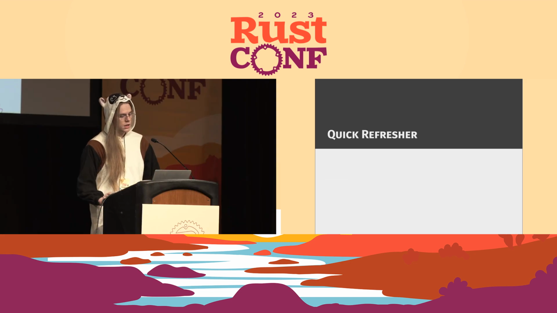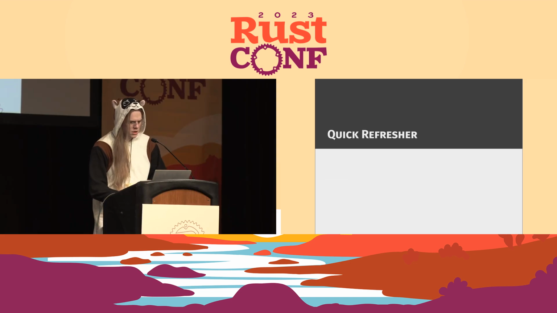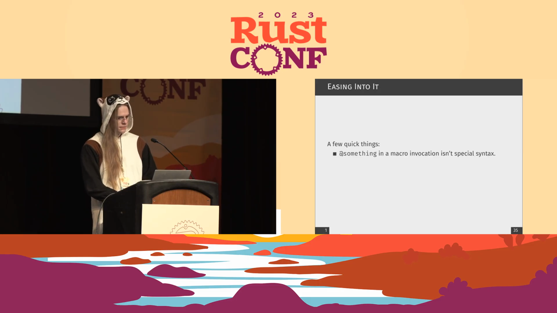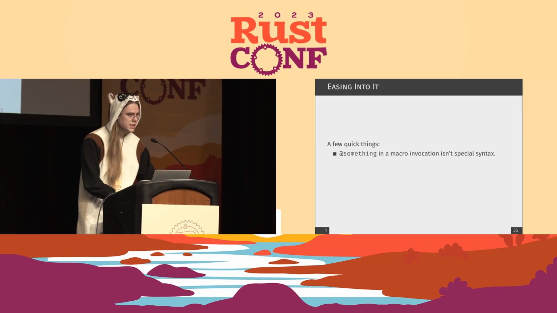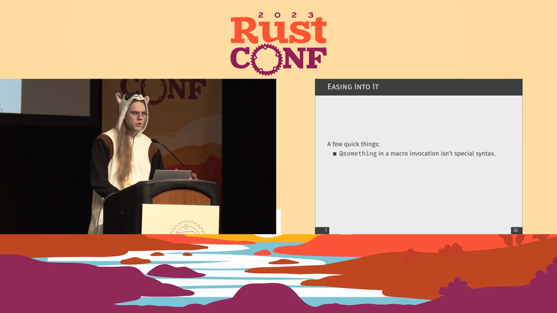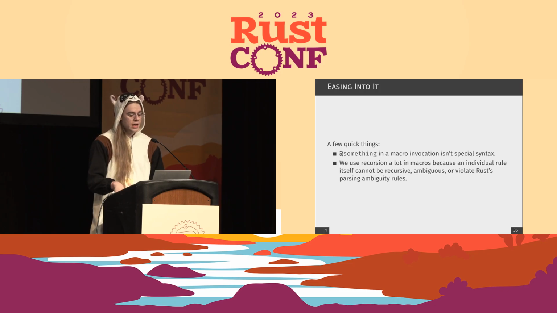So, just a quick refresher. A few quick things. The first one is that @something is no special syntax. It's something I invented. It's a convention from very early days of Rust. It just is a little tag to let someone know what's going on in that rule. We also use recursion a lot in macros. You'll see that macros call themselves a lot, and that's because an individual rule itself cannot be recursive, ambiguous, or violate Rust parsing ambiguity rules.